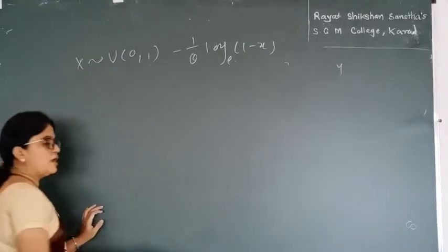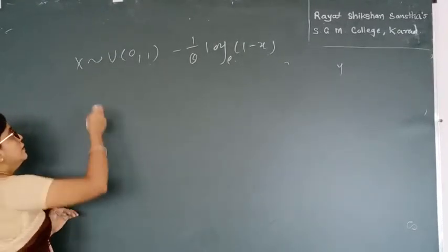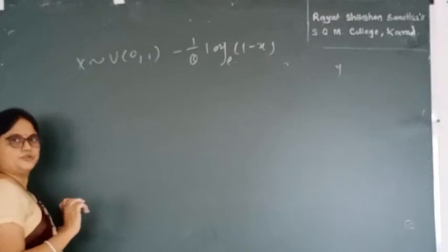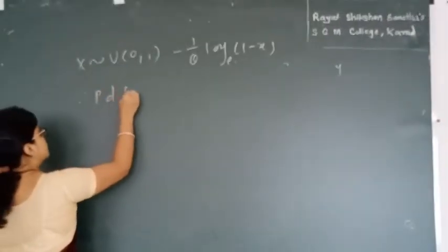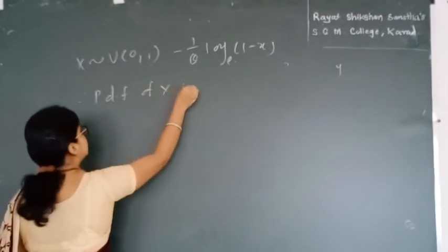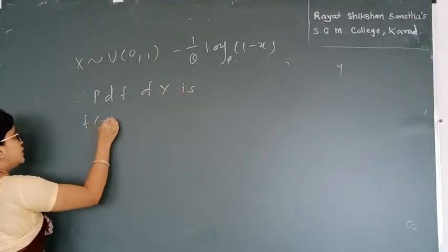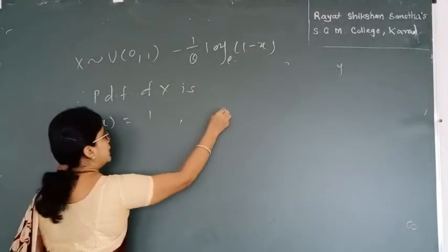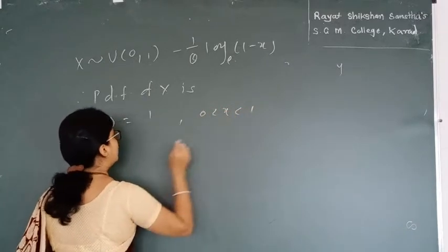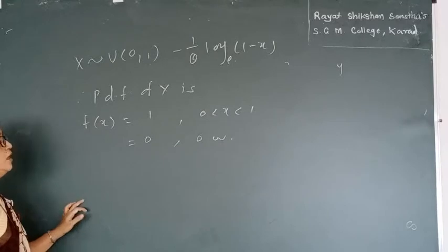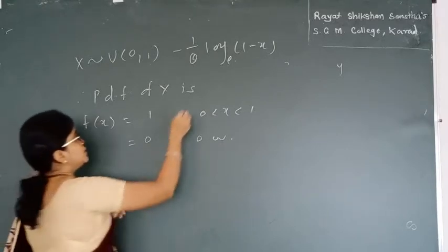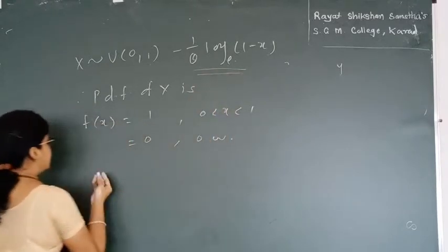Now what have we given? We have given x follows uniform 0, 1. So I know the PDF of x, f(x), which is equal to 1 for the range of x as 0 to 1, and equal to 0 otherwise. Now to find the distribution of this term, I consider it as y.